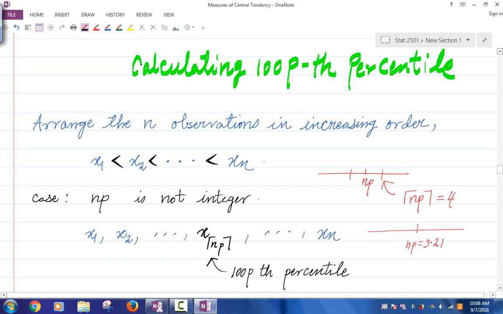The very first thing, just as in the case of the median, is to arrange the observations in increasing order. Let's say we have n observations, and let's label them as x1, x2, up to xn. Once again, we arrange them in increasing order, so x1 is less than x2, x2 is less than x3, less than xn.